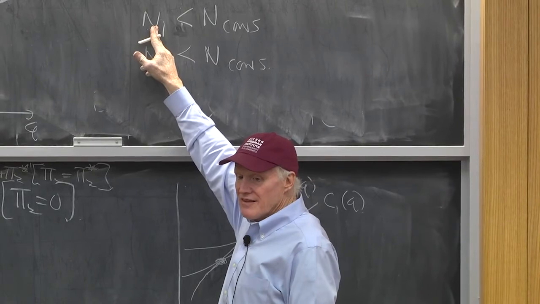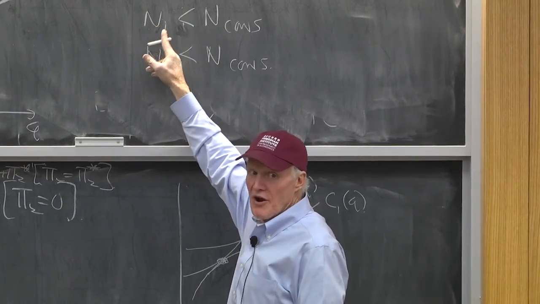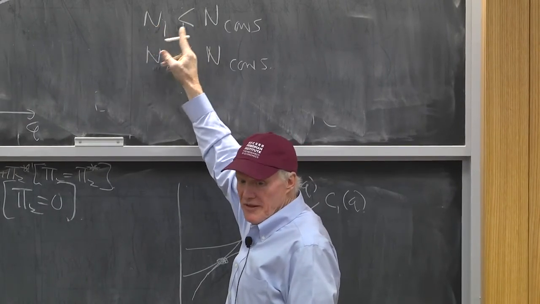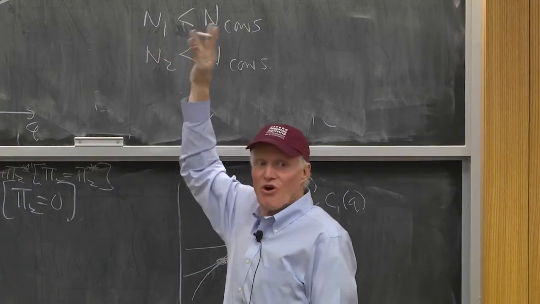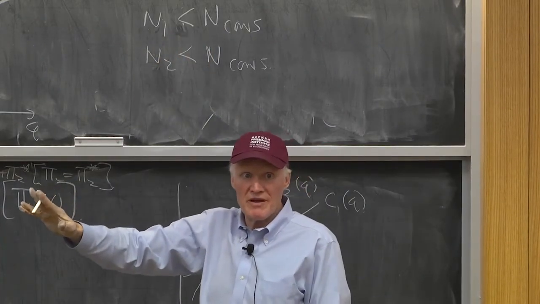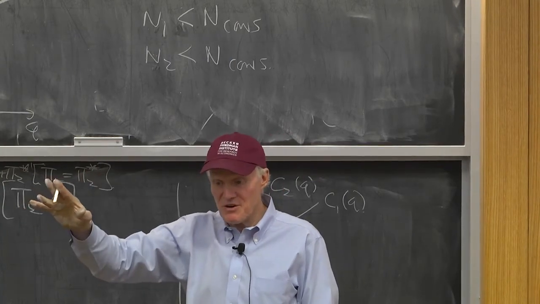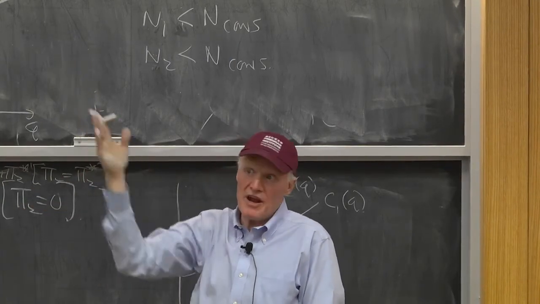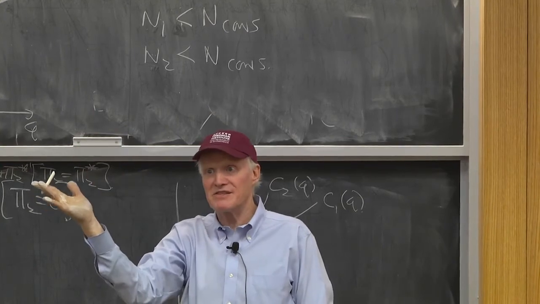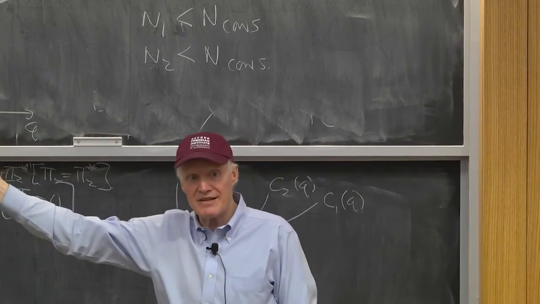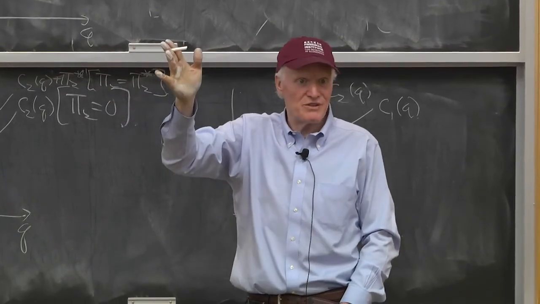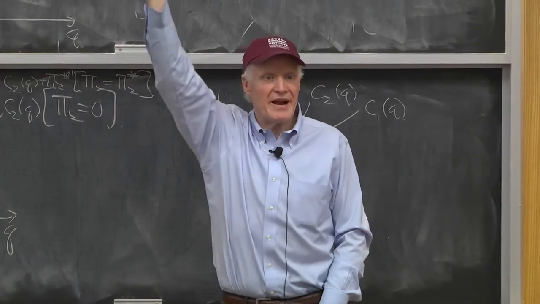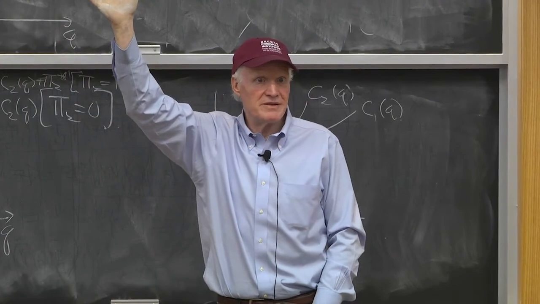These are the higher cost types, and there are too many of them, so they're not all going to survive. So some of these guys have to earn zero profits. Once some of them earn zero profits, all of them earn zero profits. And if they're earning zero profits, they're on their cost curve, and then I know consumers have to be maximizing subject to that. They have to be tangent to that. And then the other guys have to be maximizing subject to the consumer's constraint, so they have to go in the other direction. But you see how that works?